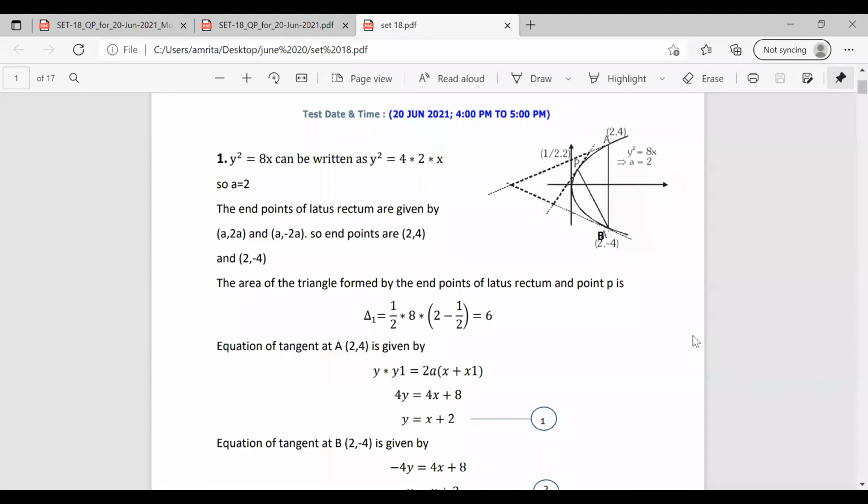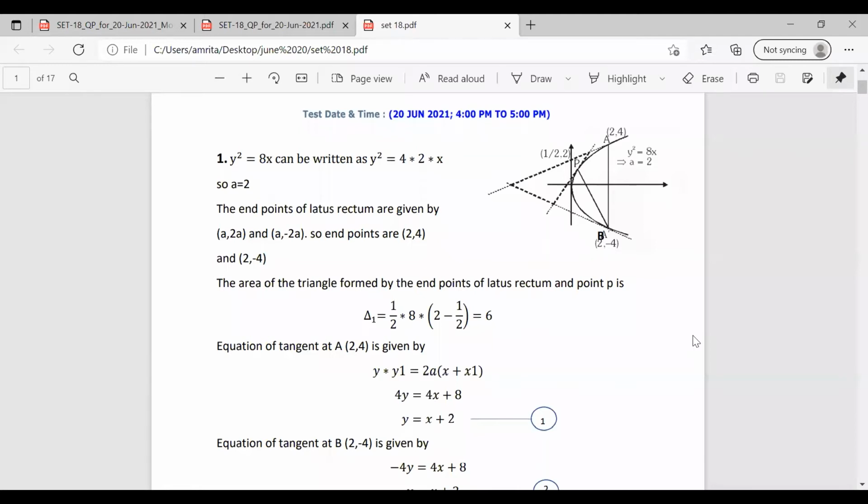Now we want to find the endpoints of the latus rectum. The endpoints of the latus rectum are given by (a, 2a) and (a, minus 2a). We know the value of a is 2, so the two endpoints will be (2, 4) and (2, minus 4). Just have a look at the diagram. We have the parabola here. The point P, that is (1 by 2, 2), is a point on the parabola. Then the latus rectum endpoints are A and B. We found the values of A and B: the endpoints of the latus rectum are (2, 4) and (2, minus 4).